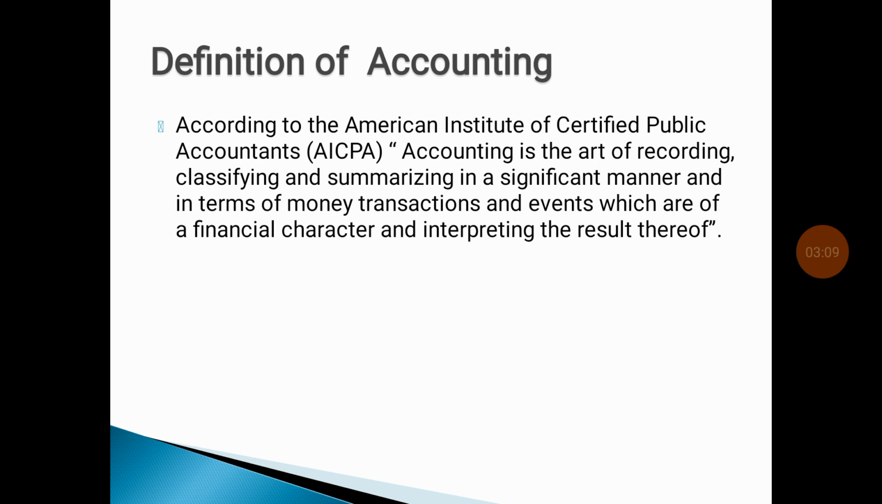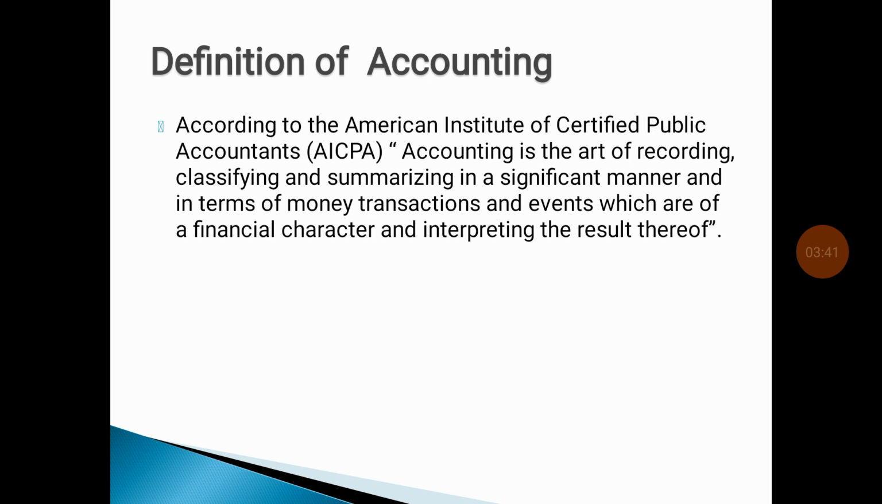Then profit and loss account. In the profit and loss account, we maintain indirect expenses and indirect incomes. On the debit side, we enter all the indirect expenses. On the credit side, we enter all indirect incomes. Examples of indirect expenses are rent paid, salaries paid, etc. Examples of indirect incomes are interest received, commission received, etc. With the help of the profit and loss account, we can get the net profit or net loss.